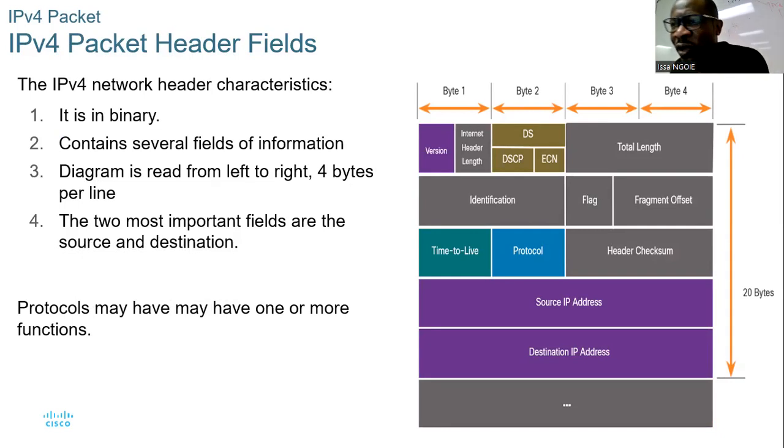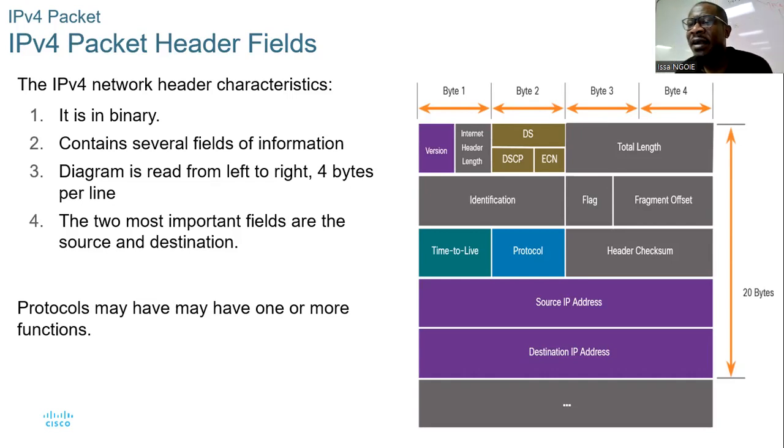So the IPv4 network header characteristics: number 1, it is in binary, right? And number 2, it contains several fields of information. So that packet header will have different parts, and those parts we call the headers, or the fields.